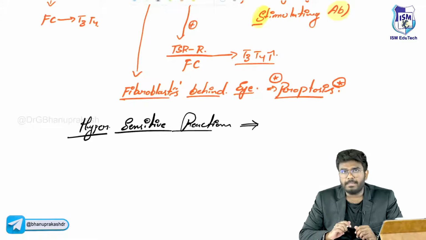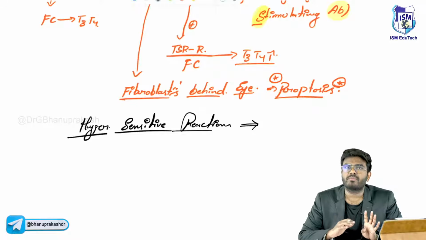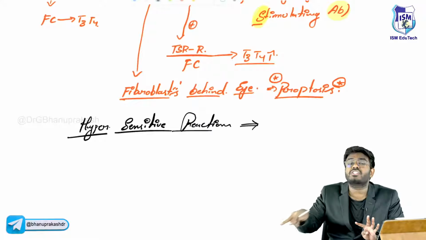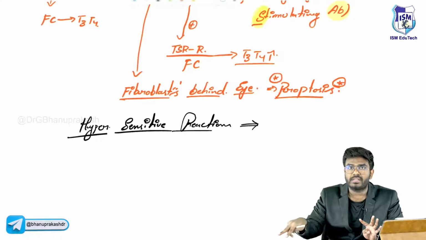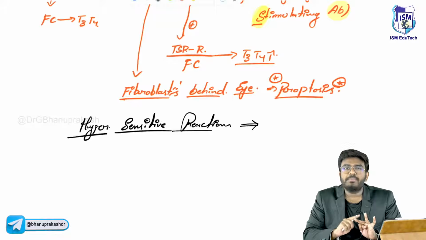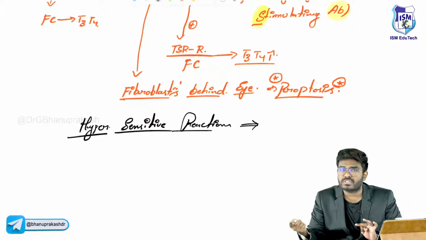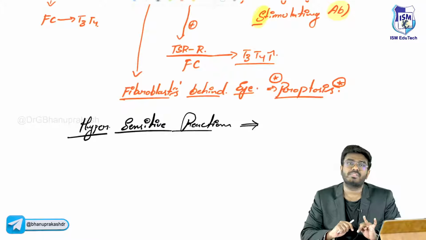Type 1 hypersensitivity reactions are because of allergies, because of IgE antibody on the mast cells, asthma, you know it, right? That's type 1. Type 2 are autoimmune diseases where antibodies are produced. These antibodies are going and destroying the tissue. That is type 2. Here there is no tissue destruction but tissue stimulation. Type 3 are because of antigen antibody complexes, immune complexes that are circulating in the blood and getting deposited in different tissues and causing inflammation.